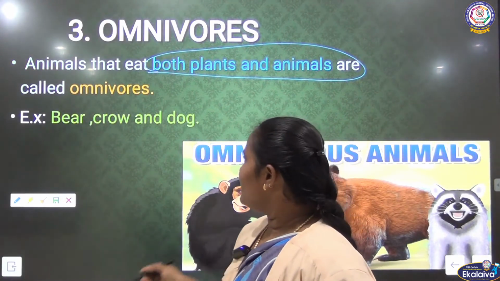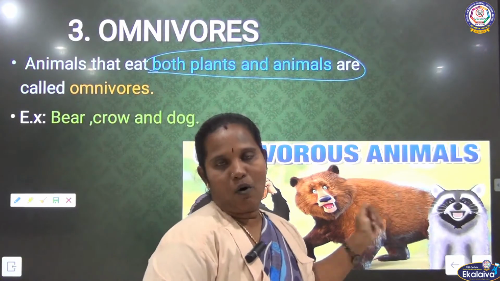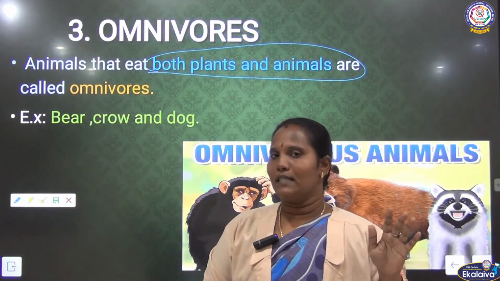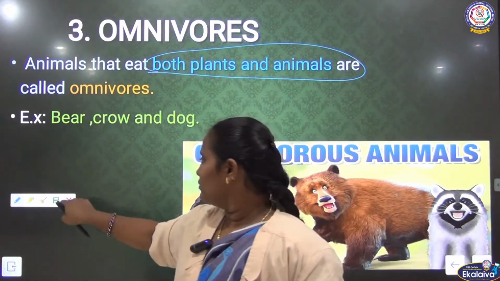Examples of omnivorous animals are monkey, bear, some foxes, crow, and birds. For example, for the omnivore, the crow. So many animals are there in the omnivores.